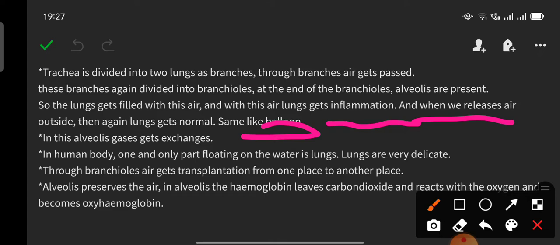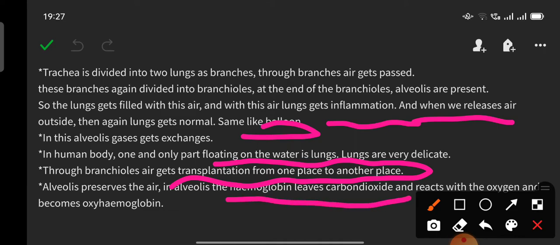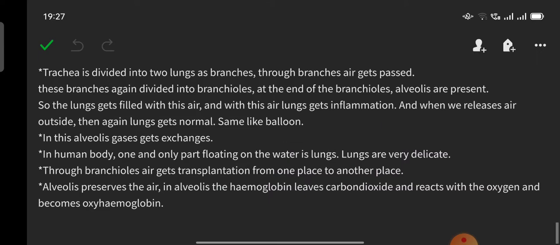In the alveolus, gases get exchanged. In the human body, the one and only part that floats on water is the lungs. Lungs are very delicate, and through the bronchioles, air gets transported from one place to another. The alveolus stores the air, preserves the air. In the alveolus, the hemoglobin leaves carbon dioxide and reacts with oxygen and becomes oxyhemoglobin, which is the purest blood.